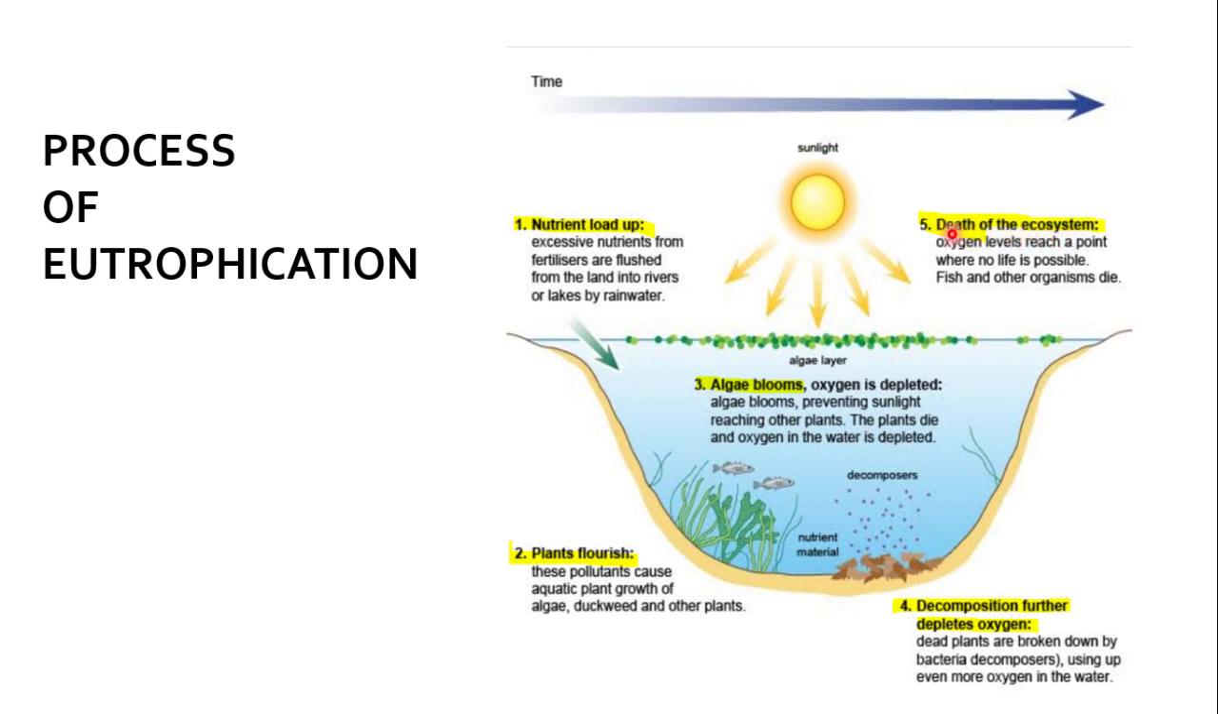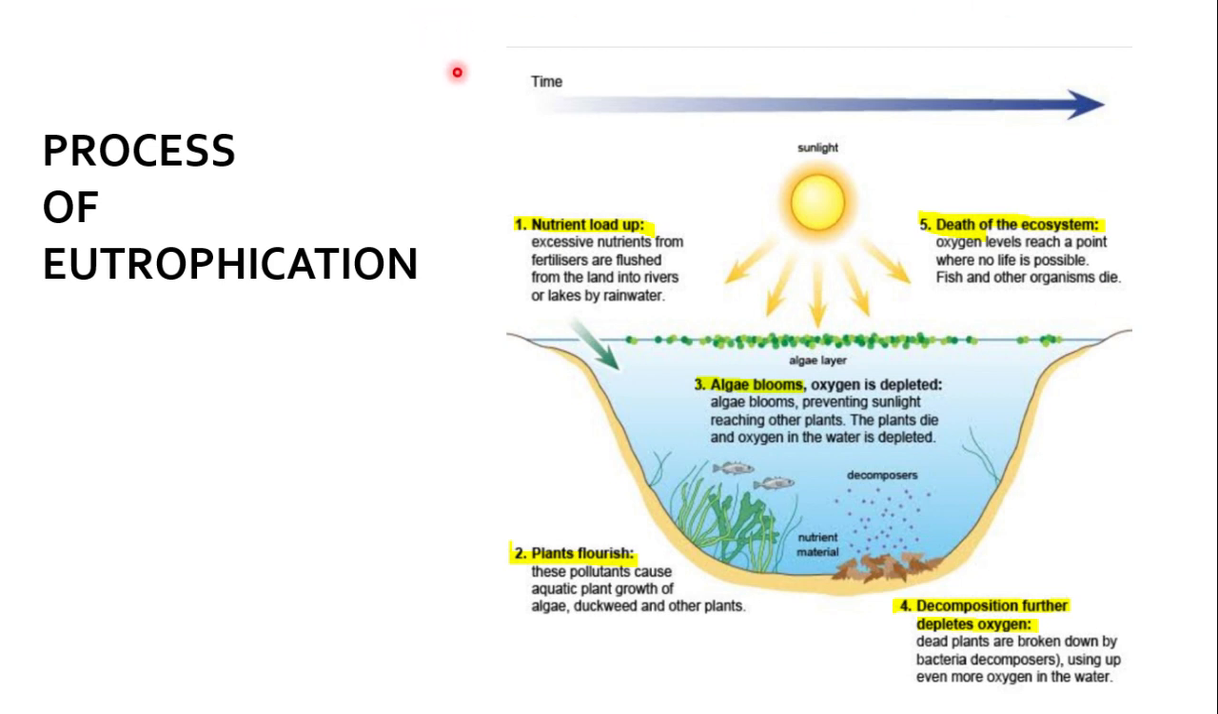What happens at this stage? Oxygen level reaches a point where no life is possible. So fish and other organisms die. So this whole process is named the process of eutrophication.